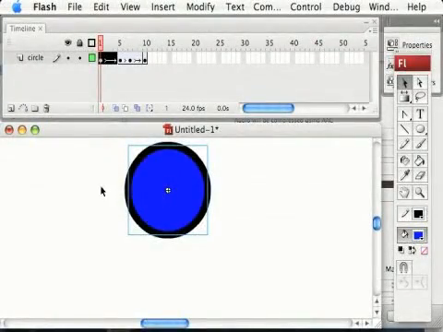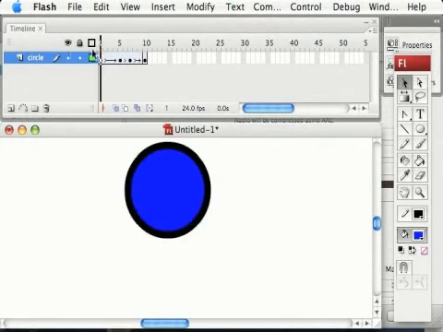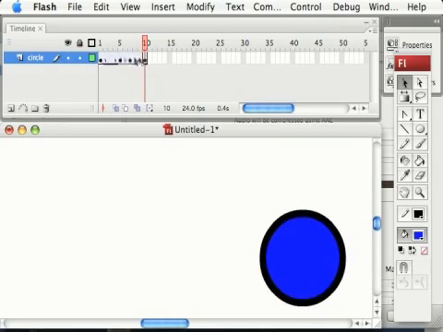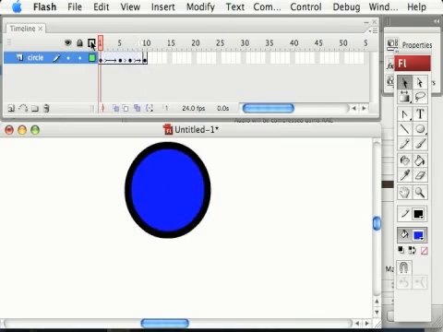Okay, so we've got this animation set up. It's kind of like a ball knocking about the place. What if we wanted to stretch this out? Right now we only have 10 seconds, and so if you go, let me think if I can remember where this is,